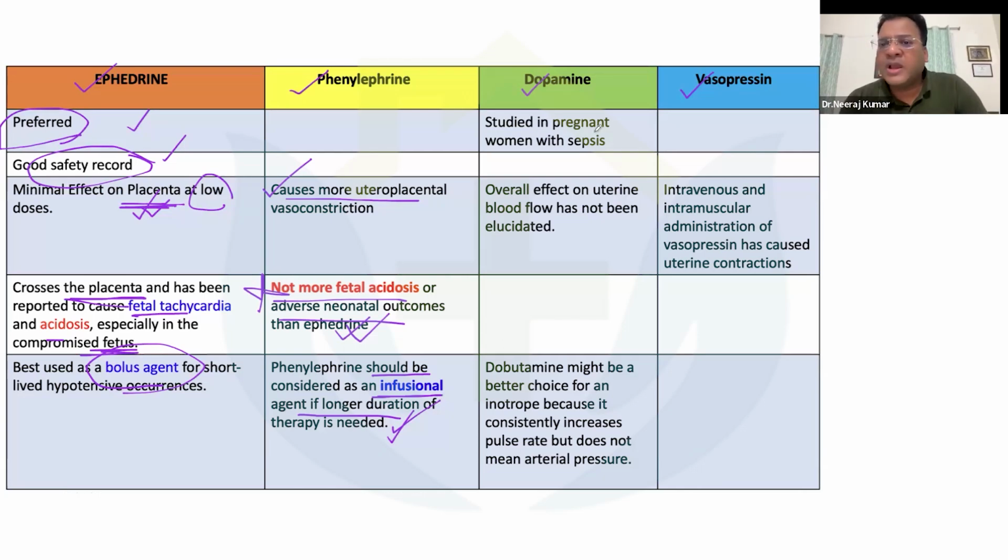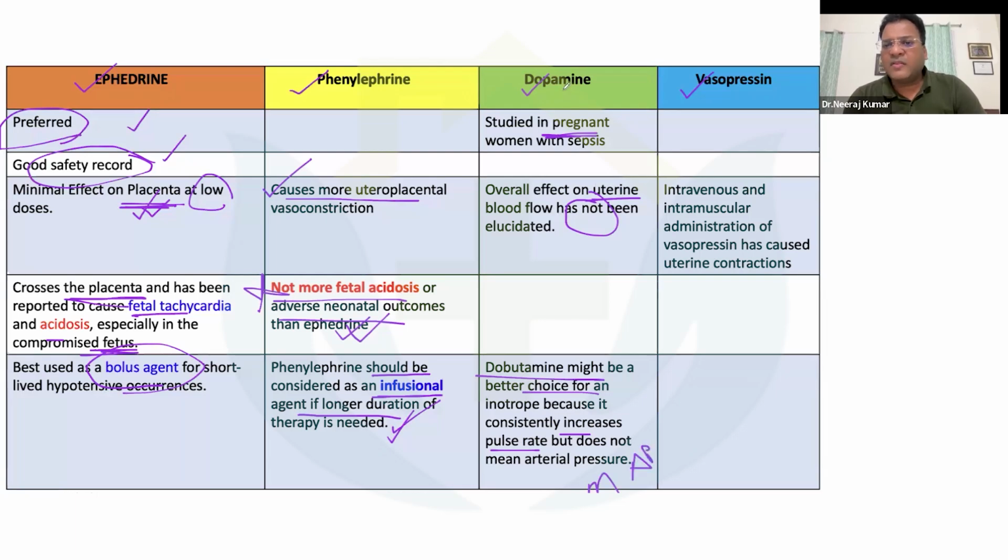Now coming to dopamine, it has been studied in a few pregnant patients with sepsis, and the overall effect on uterine blood flow has not been elicited. And dobutamine may be a better choice of inotrope because it consistently increases the pulse rate, but it doesn't affect the MAP.